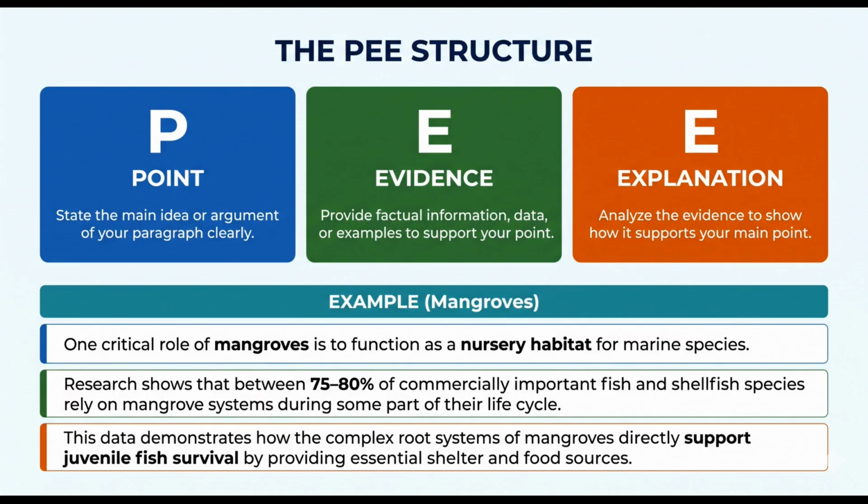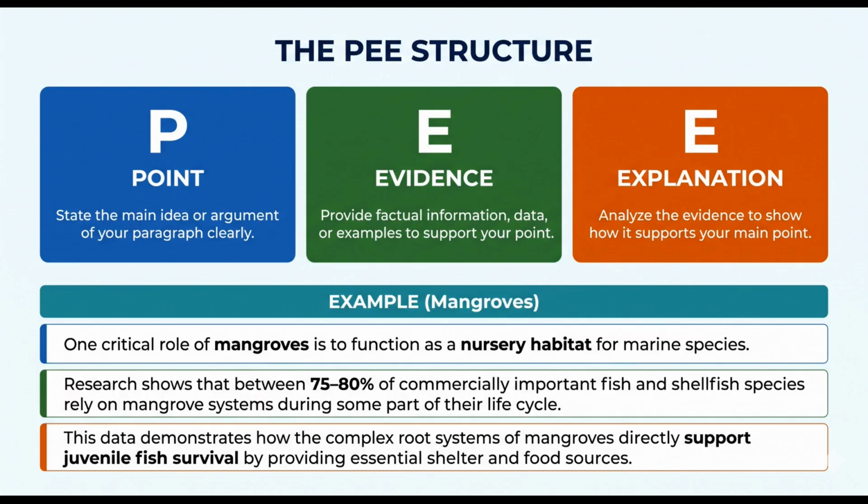Point. Mangroves are important for fisheries because they provide nursery habitat for juvenile fish. Evidence. Mangrove prop roots create a dense shelter where young fish hide and feed. 75 to 80% of tropical fish species use mangrove habitats.